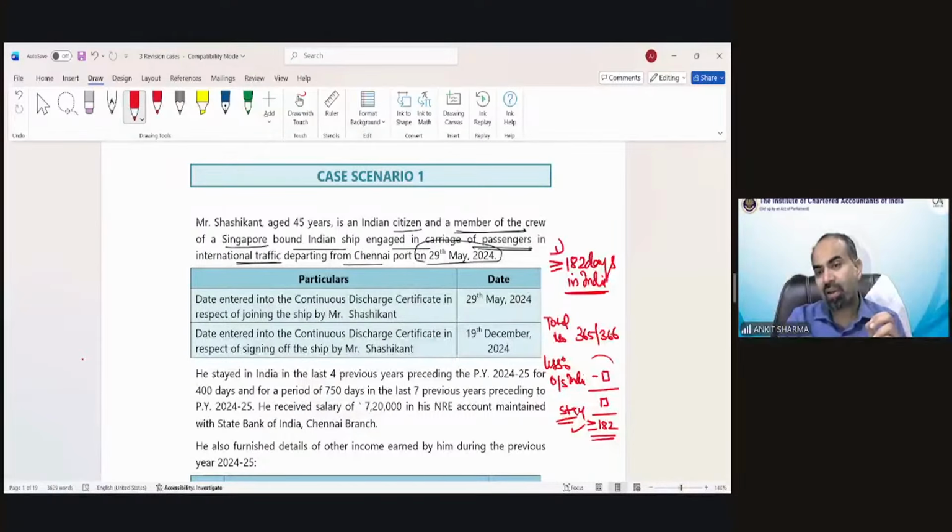And for calculating how many days he is outside India, special provisions are there.